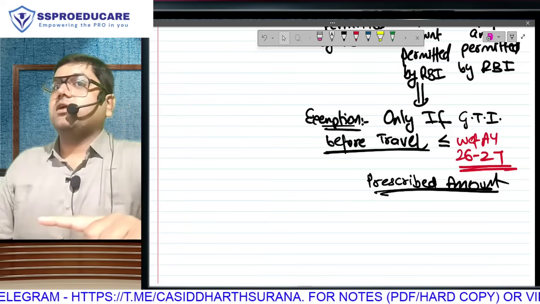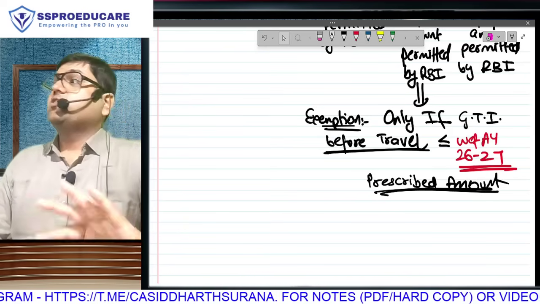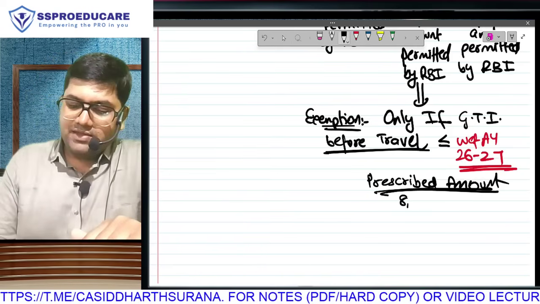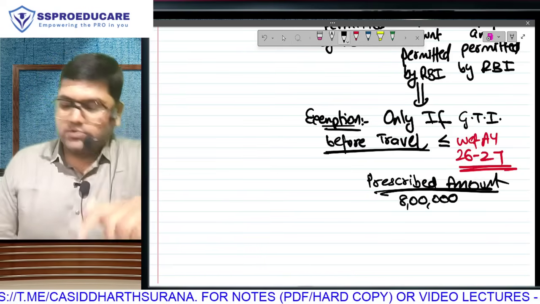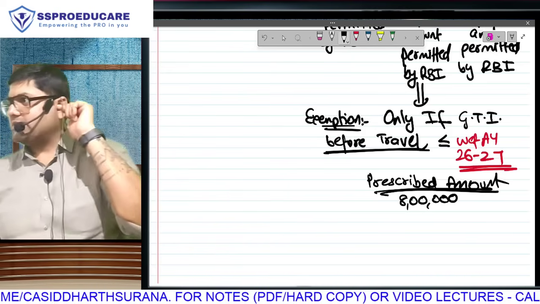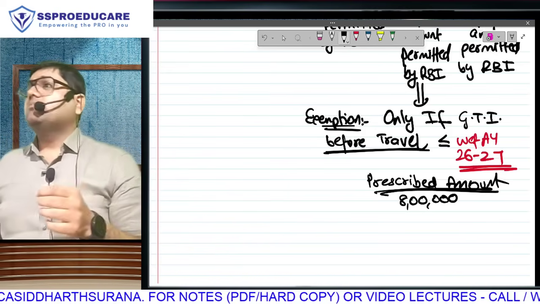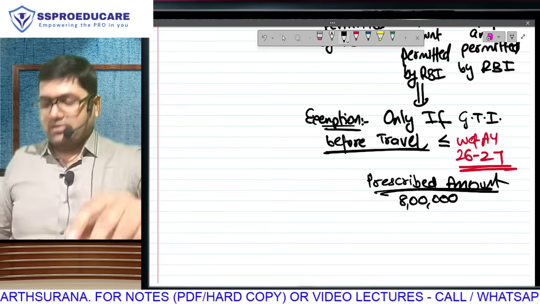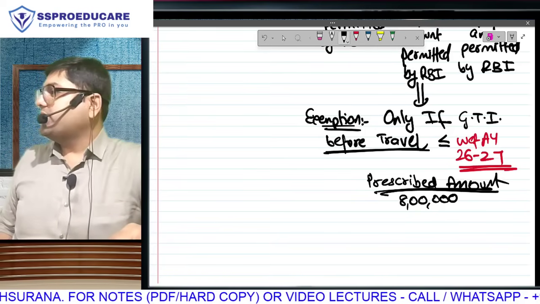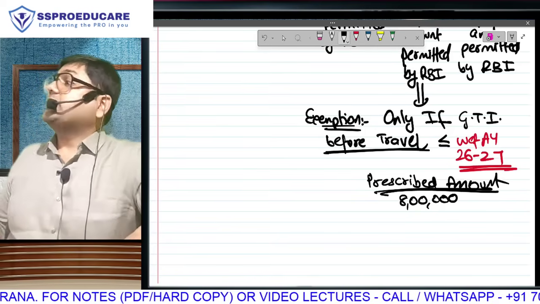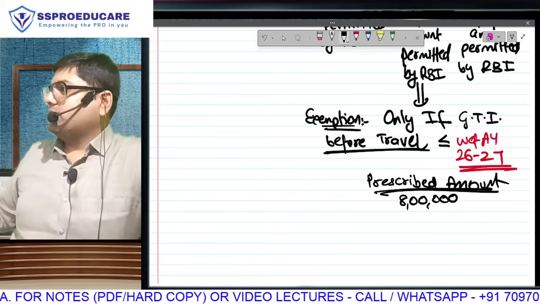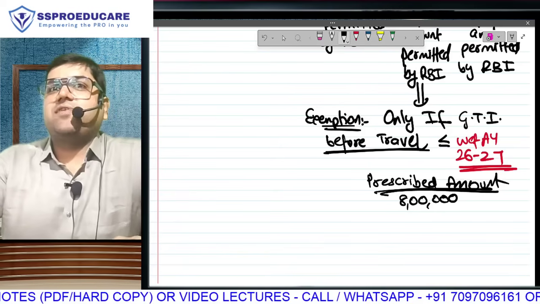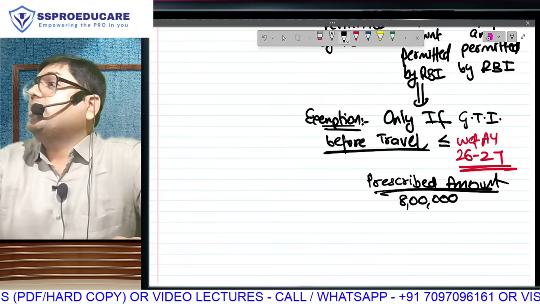This amount also came recently by announcement, so it may not be there in the textbook. I am telling you, they have increased it from 2 lakh to 8 lakh. Still a low amount for sending somebody to a foreign country, but compared to 2 lakh, at least something will be there. The notification came recently. In the budget they just said we will announce an amount without giving the amount. Recently they gave the amount: for a specified employee 4 lakh, and for the travel part.